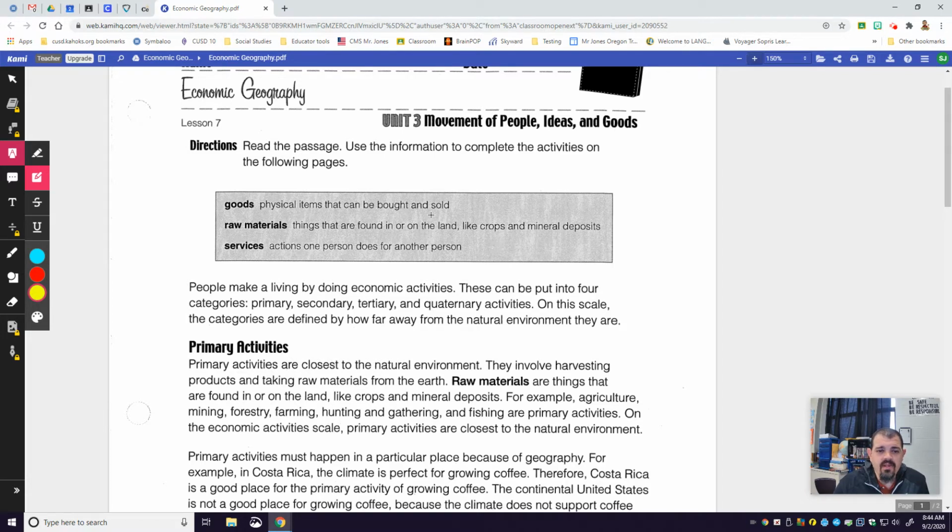Raw materials. These are things that are found in or on the land, like crops and mineral deposits. And then there's services, actions that one person does for another person. People make a living by doing economic activities. These can be put into four categories: primary, secondary, tertiary, and quaternary activities. On this scale, the categories are defined by how far away from the natural environment they are.